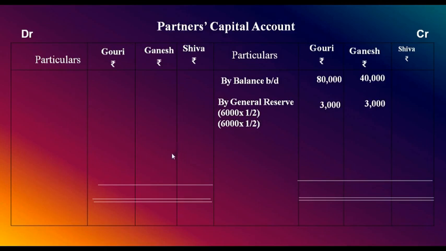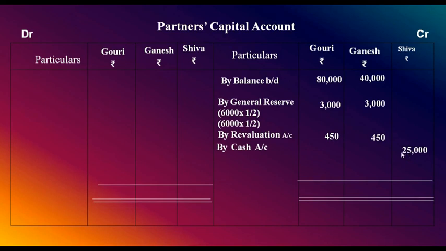Next, adjust the revaluation profit. Revaluation account debited to old partners' capital account. Old partners' capital account credited by revaluation account. 450, 450. Clear? Shiva brings in capital, 25,000. Shiva brings rupees 25,000 as capital. By cash account, rupees 25,000.